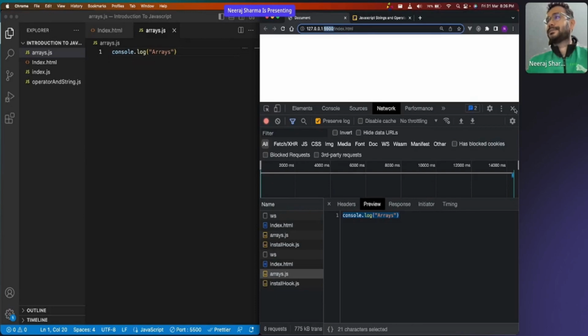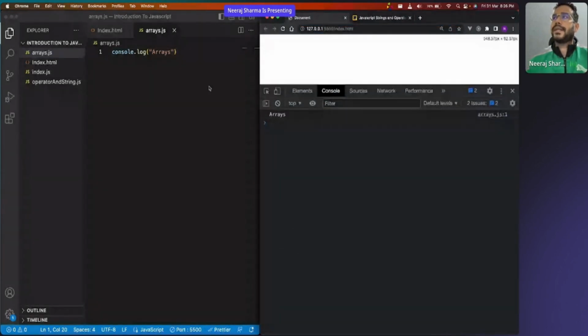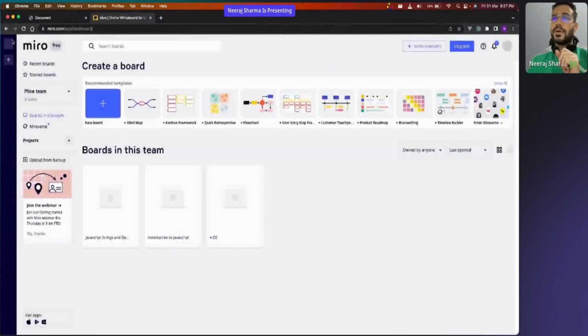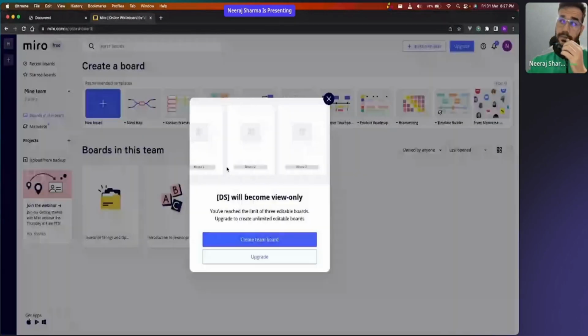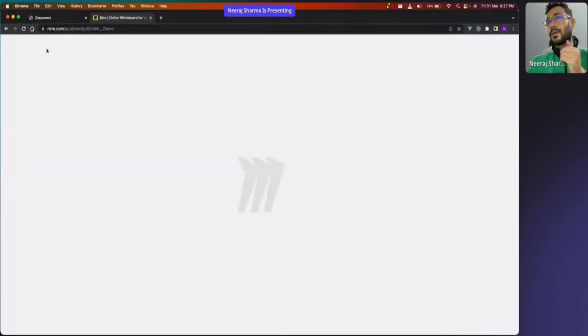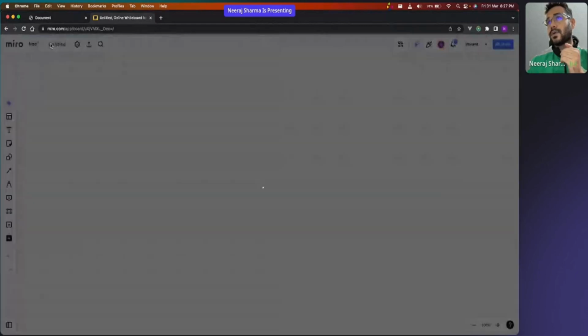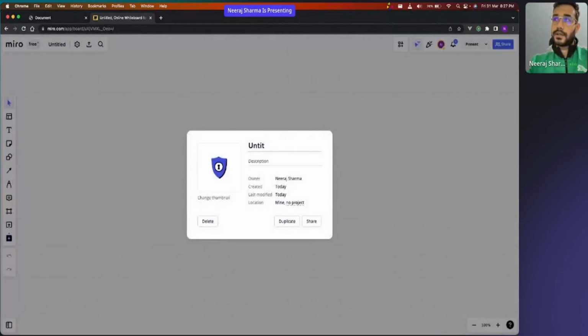Okay, now let's talk about arrays. One minute. Again, we'll be talking about what arrays are, what array properties are, what array operations are, and what all things we can do with arrays. Okay, I will come and create a new board. I'll give you a little bit of theory and then we'll talk about it. Arrays.